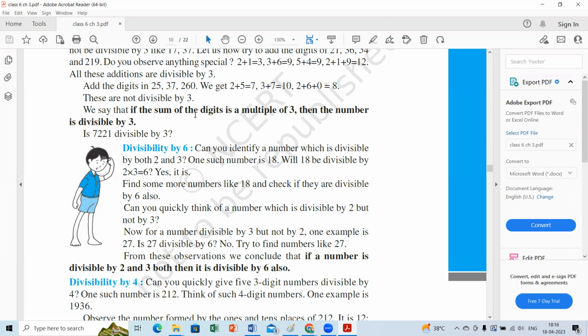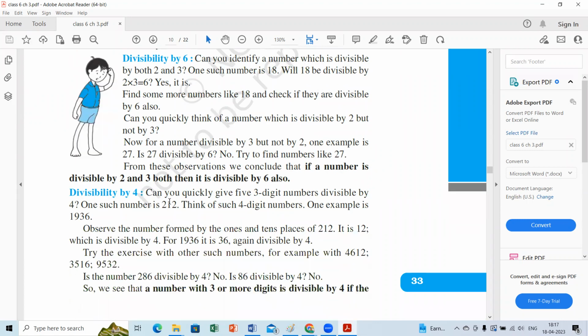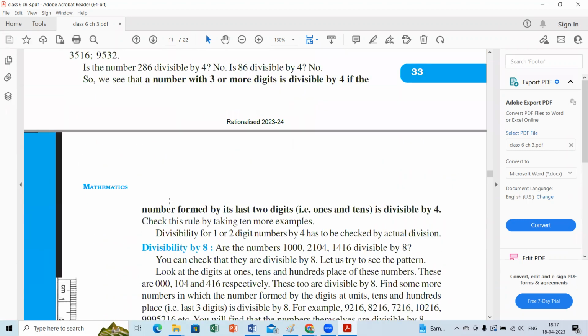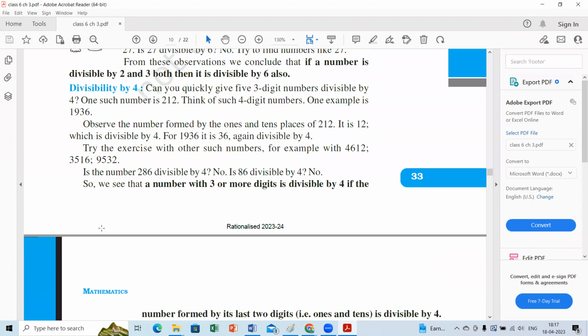Coming to the next part. What is the next part here? Rule 8. What is rule 8, children? What is the divisibility rule of 8? Ma'am, should I say? Yes, Deepika. You compare rule 4 and rule 8 because together we should discuss so that it's easy for you. The divisibility rule of 4 is that the tens place and the units place must be 0 or should be divisible by 4.